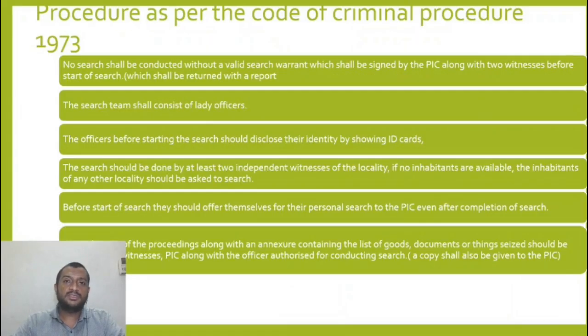Okay, now the procedure is the search warrant should be there, the officer should offer themselves for search, a lady officer should be there, at least 2 witnesses of the local area should be there, if not, a nearby local location, and a panchnama of the proceedings. So all whatever is happening should be recorded line by line along with an annexure of goods and documents seized.